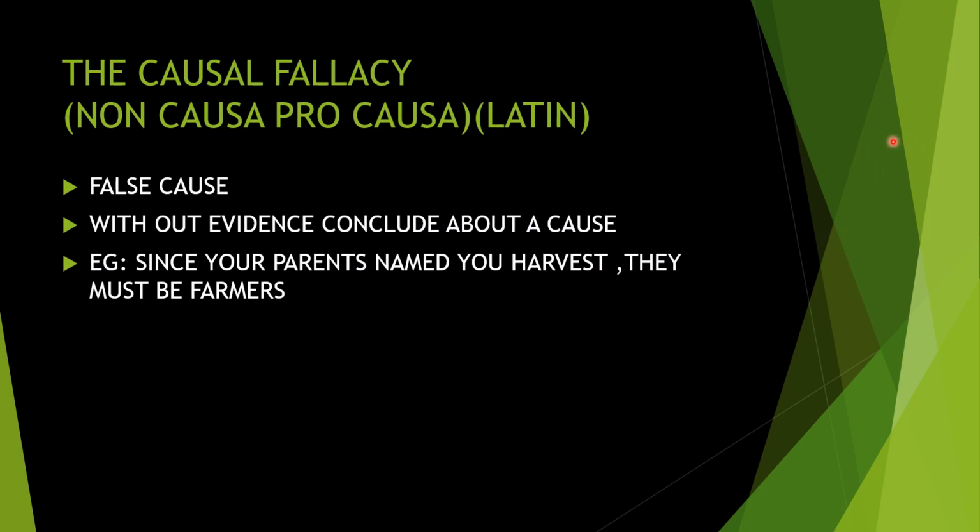Next is causal fallacy, non causa pro causa. That is another fallacy: false cause, concluding about a cause without evidence. For example, one child is named Harvest. So they come to a conclusion that their parents might be farmers. Since your parents named you Harvest, they must be farmers. They don't know whether the parents are farmers or not, but they come to a conclusion. The false cause is the reason for it. That is called causal fallacy.